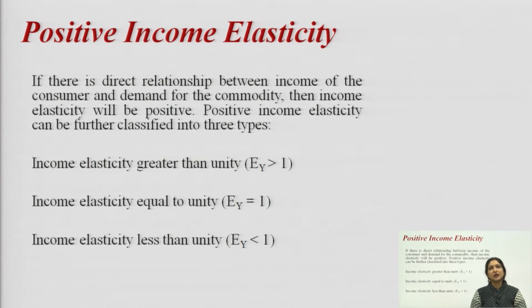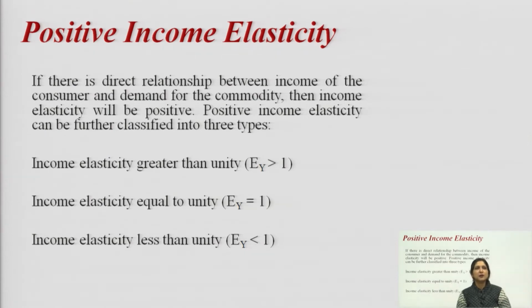But it is further classified, because we cannot say how much quantity demanded will increase with the increase in income. To clarify it more, we have three types of positive income elasticity, that is EY greater than 1, equal to 1 and less than 1.